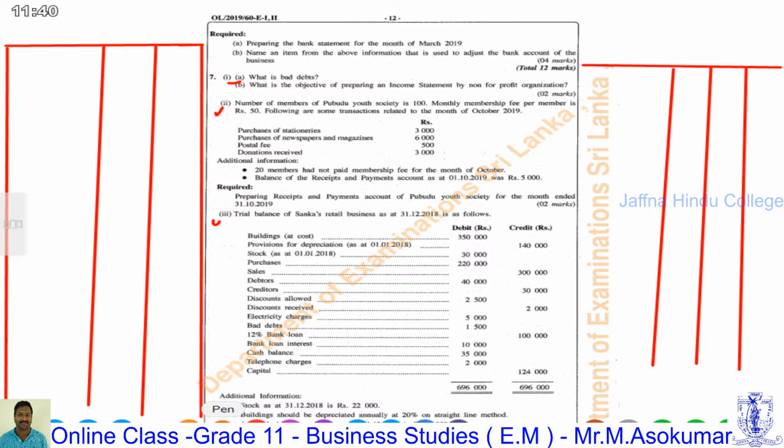First, the heading for each statement: the name of the business, Sunka Traders, at the top of this statement.